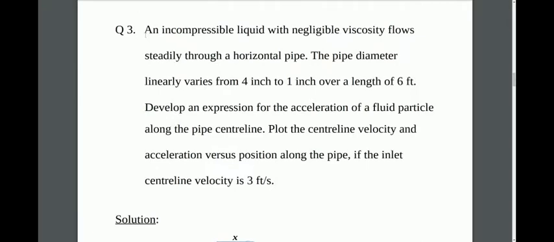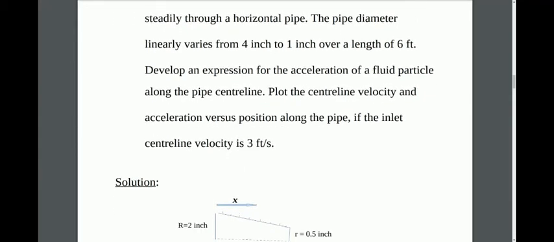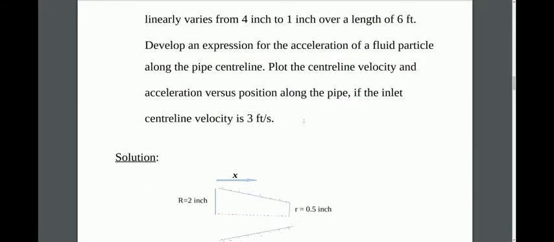Now the third problem. Here there is an incompressible liquid with negligible viscosity flowing steadily through a horizontal pipe, and the pipe's diameter varies linearly as we move along the length. We have been asked to find the expression for the acceleration of a fluid particle along the pipe center line. Also, we have to plot two graphs. One is center line velocity versus position along the pipe, and the other one is acceleration versus position along the pipe.